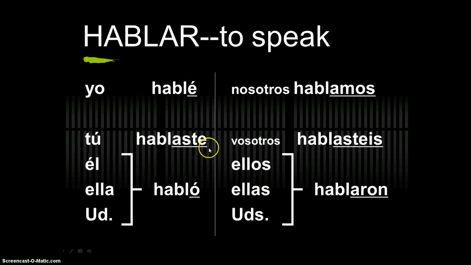Did you remember those accents on the yo and the Ud. form? So this would be I spoke, you spoke, he, she, or you formal spoke, we spoke, you all informal spoke, they spoke, or you all formal spoke.